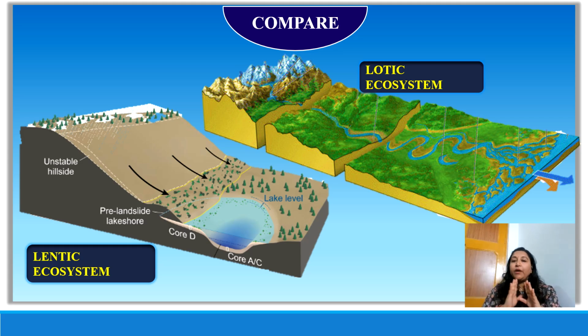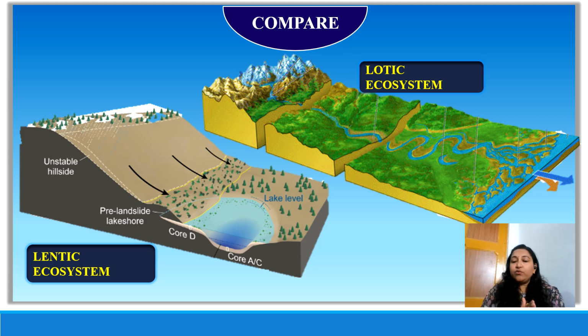So now if we want to compare these two, we can see the points of difference. We can see how these two ecosystems are different in addition to being static and flowing in nature. That is the first foremost character on the basis of which we put them in these categories.